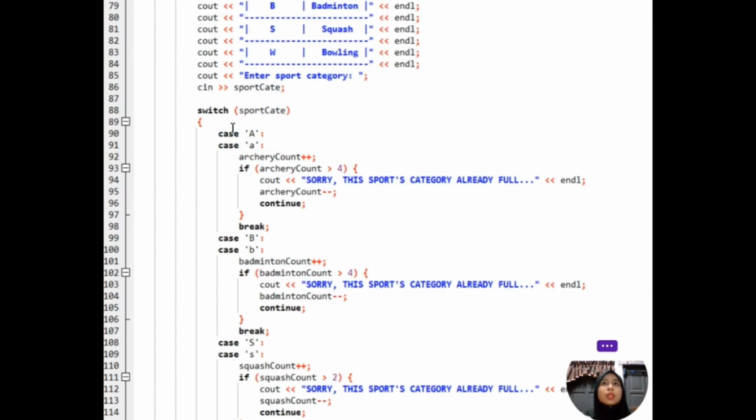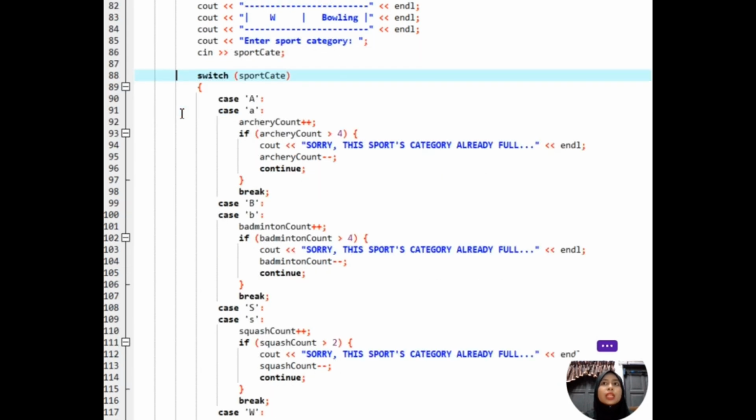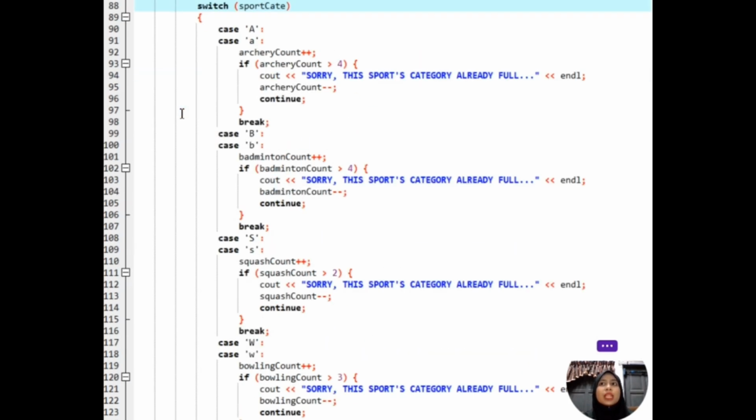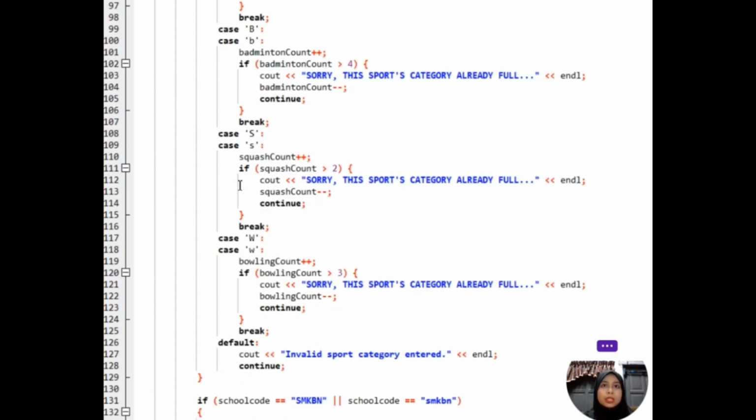As you can see here, we include the sport category selection and updates. For qualified athletes, we present the available sport categories and prompt the user to select one. Using a switch statement, we update the relevant sport category counter and ensure the selected category is not already full. We also update the counters for the school and gender based on the athletes' inputs.